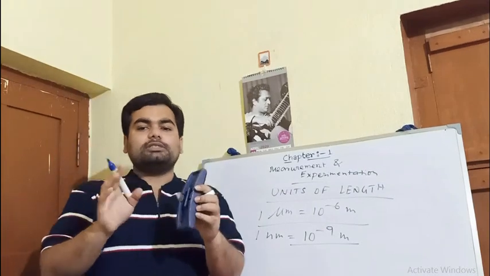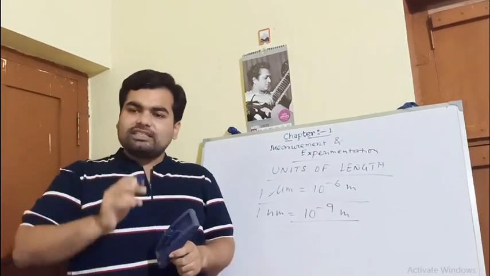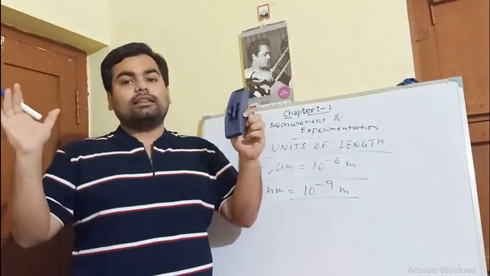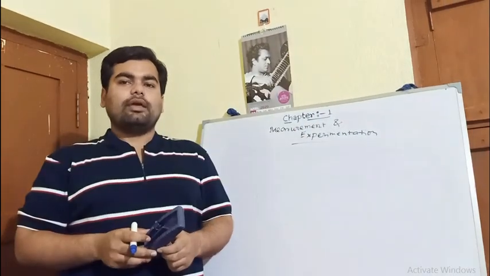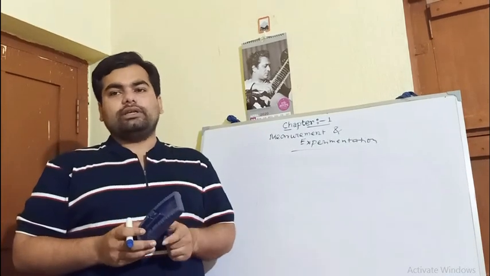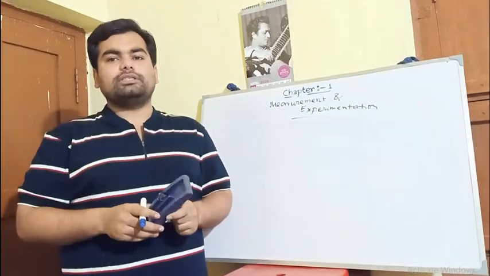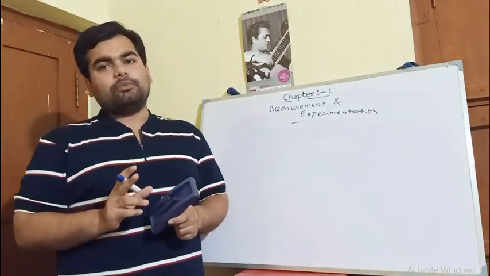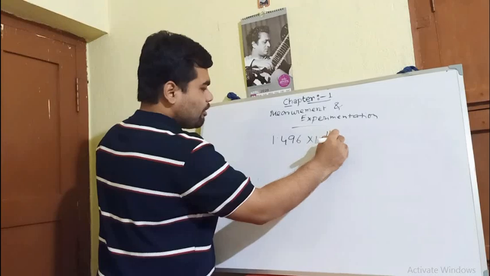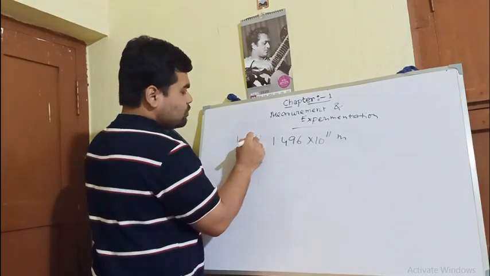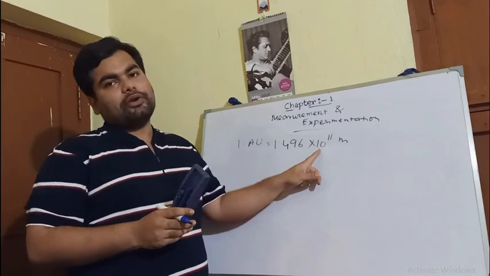Now, for the measurement of distance between two heavenly bodies, which is a large distance, we can use the astronomical unit, the light year, the parsec, etc. These are the large units used to measure the distance between heavenly bodies. Astronomical unit is the mean distance between the Earth and Sun. One astronomical unit is equal to 1.496 into 10 to the power 11 meter. So 1 AU equals 1.496 into 10 to the power 11 meter.